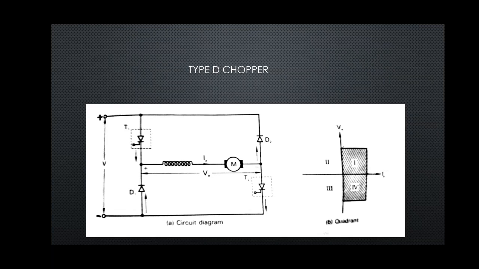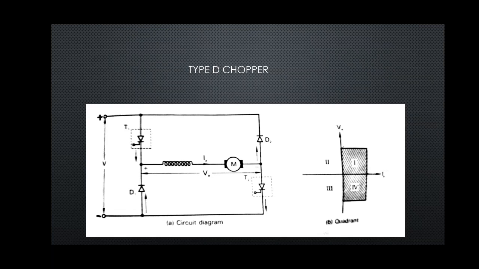This indicates that the output current is positive and the output voltage can be either positive or negative. Here in this chopper there are two thyristors and two diodes. The direction of thyristors and diodes are opposite to each other.